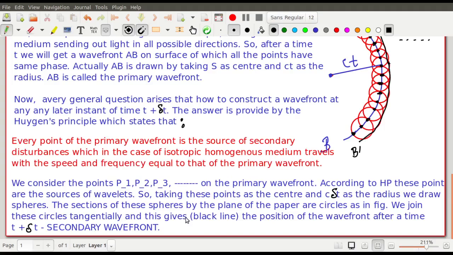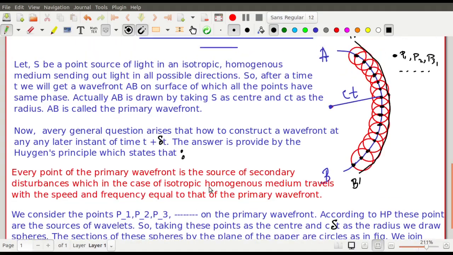So I just recapitulate once more that this is a point source of light. After a time t, the waves that emanate from here will all travel a distance of ct, right, like this, and this gives you a sphere as shown by this blue line. This is called the primary wavefront, where the phases of all the points are the same because all the points have been generated by the same radius, that is ct. So this is the spherical wavefront.